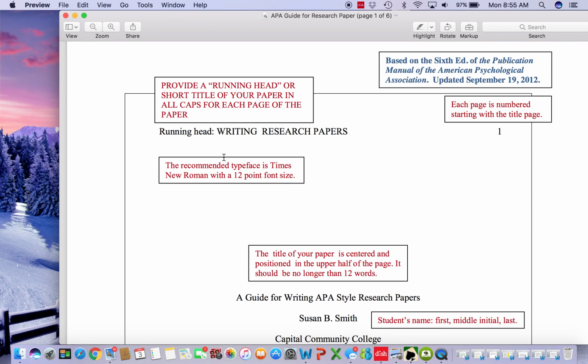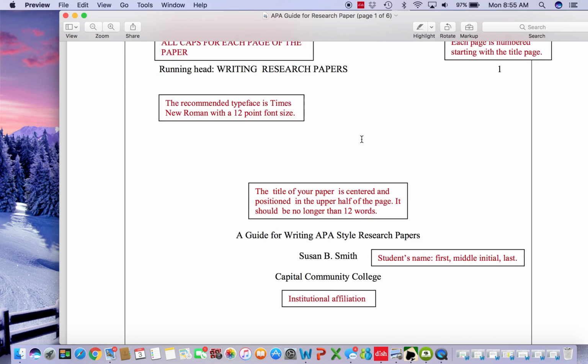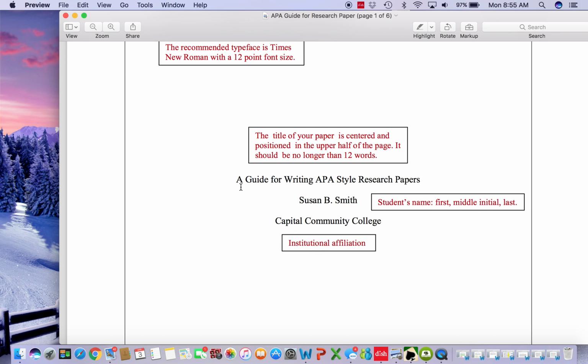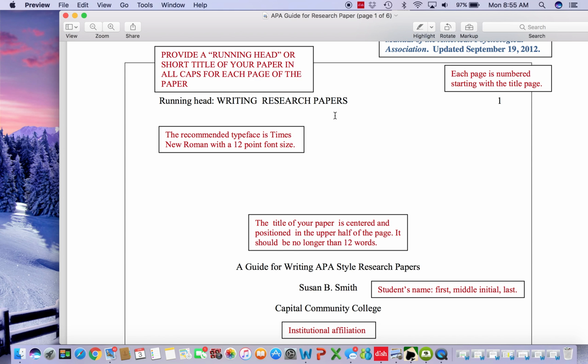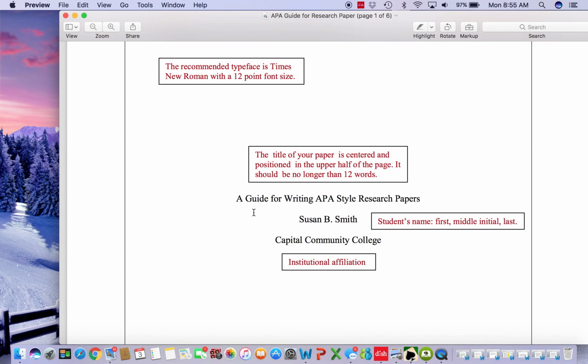Okay, your title under the running head section is in all capital letters. But then when you go down here to put your full title, remember this is your short version. When you put your full version of the title, you do not put every single letter in capital letters. You only put the main words beginning with a capital letter.